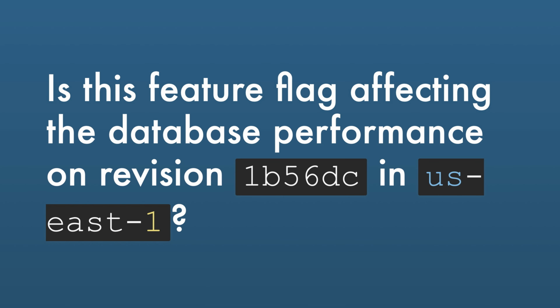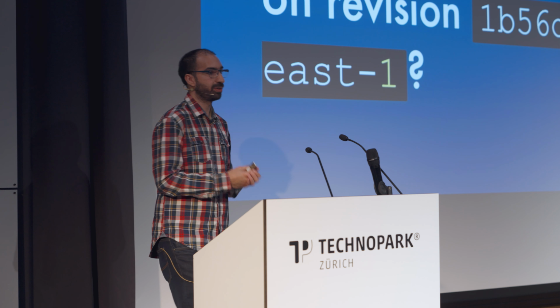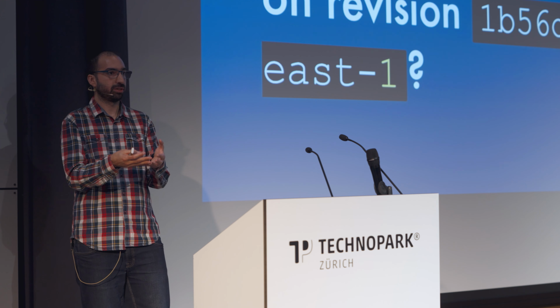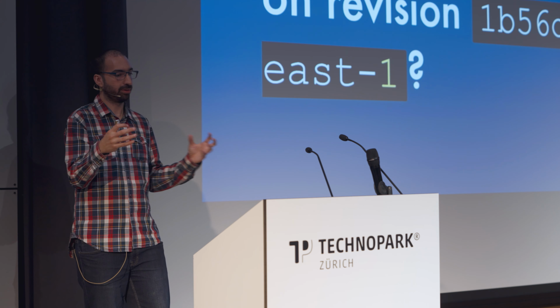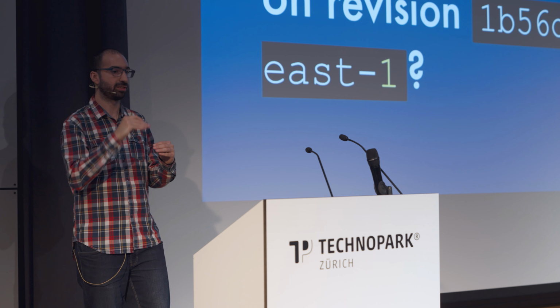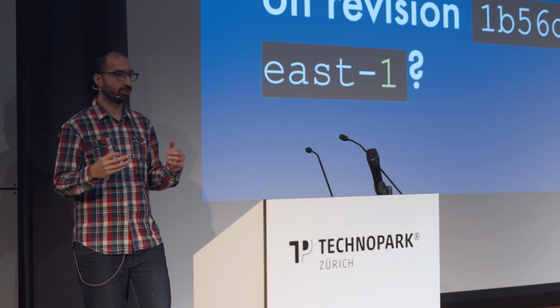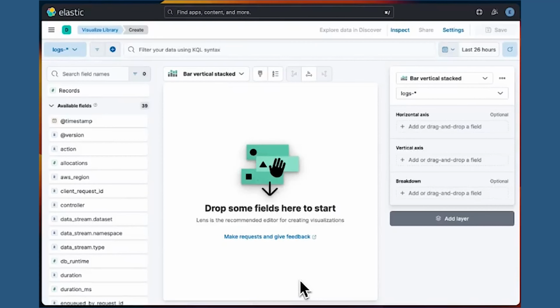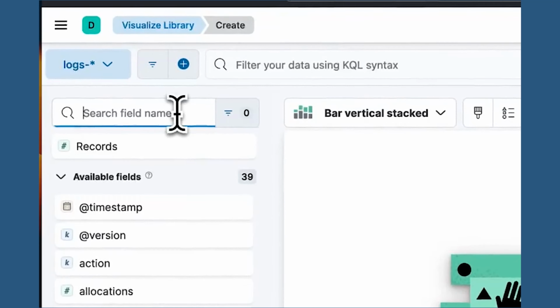And this is our last question. Remember, this is the one that went all across the stack. Is this feature flag affecting the database performance on revision something in US East 1? And what we did when we enriched our log data is that we collapsed all of these places in our infrastructure into one single level. So this is now actually pretty easy to do. So it's going to be a bit faster.